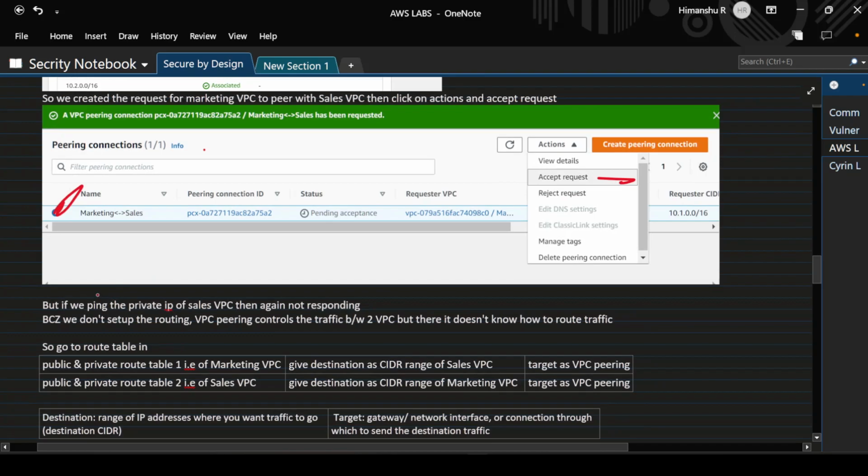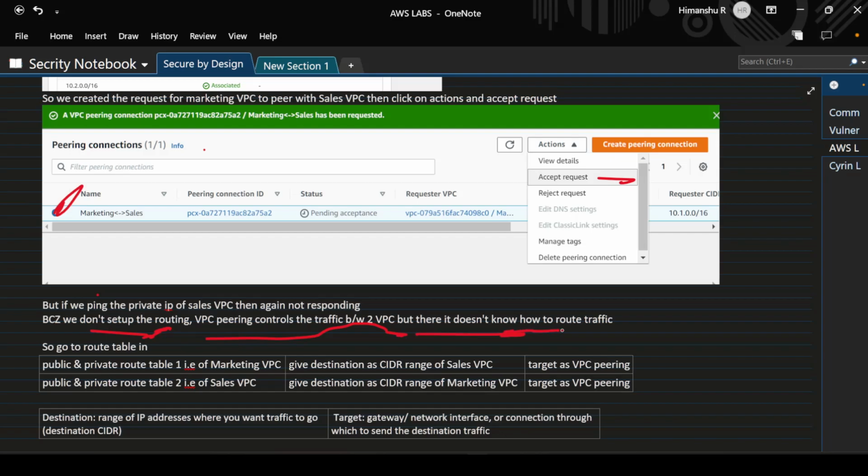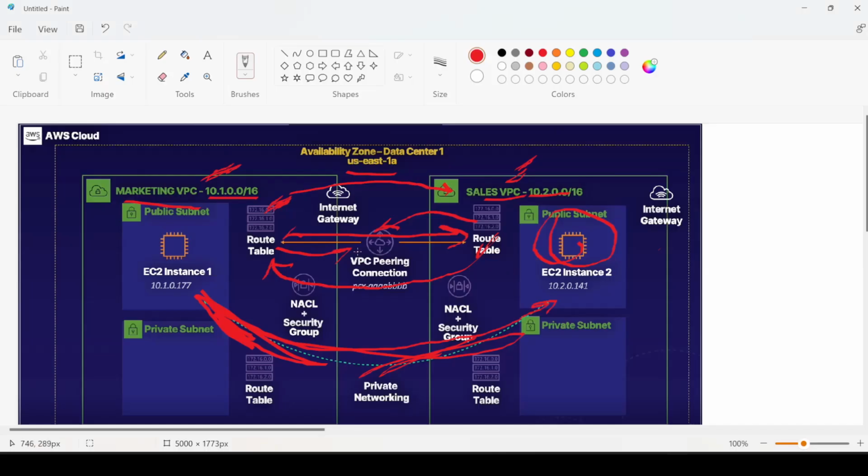Even if we try to ping the private IP of sales VPC, it is again not responding, because we have set up the VPC peering connection but haven't set up the routing. VPC peering controls the traffic between two VPCs, but here it doesn't know how to route traffic. It is only the link. The link is set up, but it doesn't know who is the source and who is the destination.